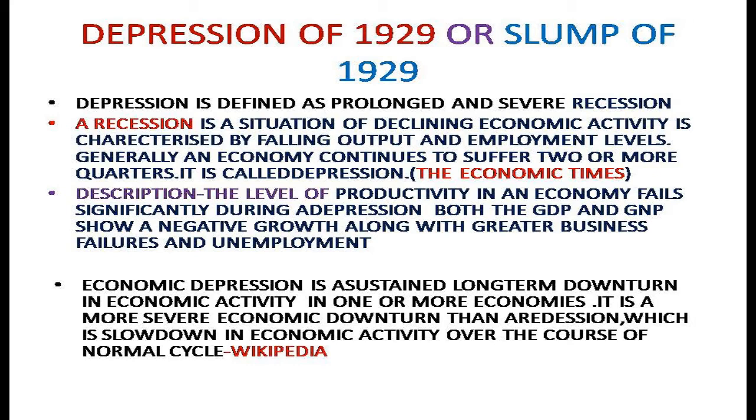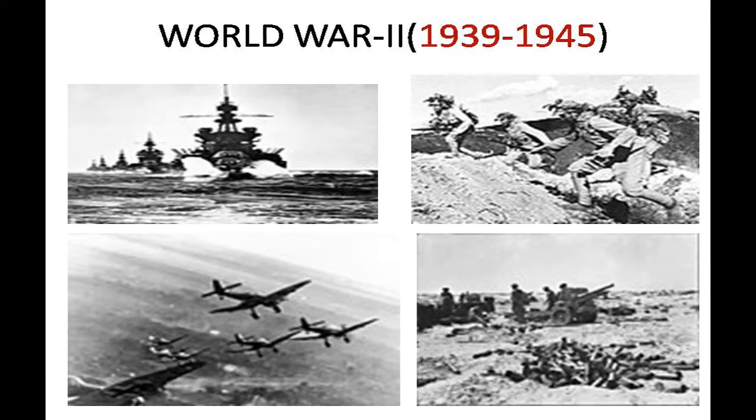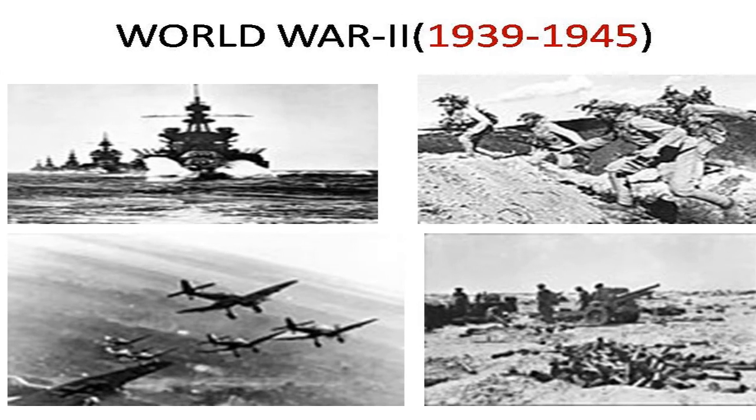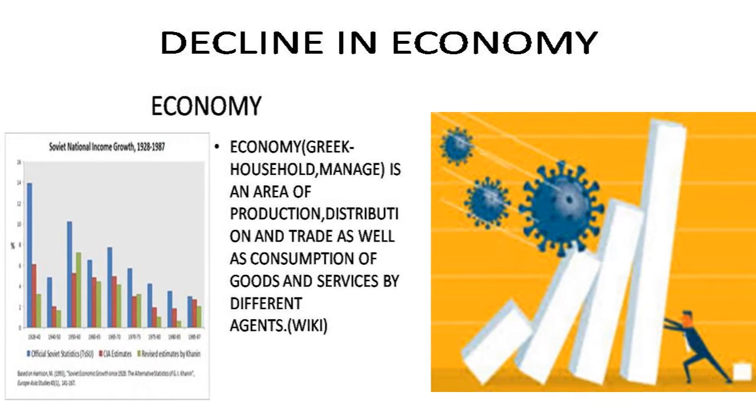It began in 1929 with the economic depression, and lasted almost till 1939 when the Second World War started. During that decade, 1929 to 1939, the economy declined worldwide, and you see the reasons here.